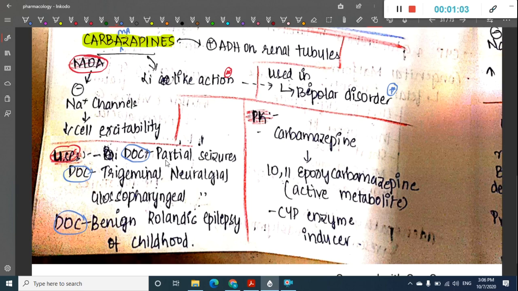If you see pharmacokinetics, carbamazepine gets converted into 10,11 epoxy carbamazepine. This 10,11 epoxy carbamazepine is the active metabolite, and it is a CYP enzyme inducer. Remember, this is very important. It is a CYP enzyme inducer. So carbamazepine gets converted into its active metabolite, that is 10,11 epoxy carbamazepine.